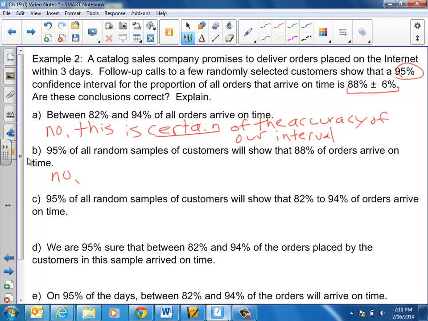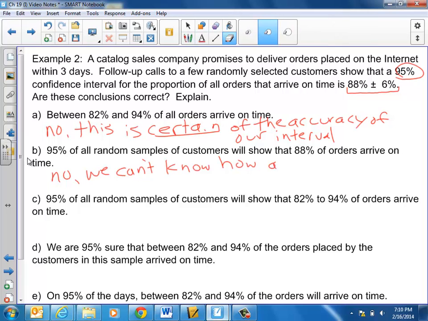To say that 95% of all the samples are going to similarly show 88% of the orders arrive on time is something we can't know. We can't know how other samples are really going to behave, how other samples might behave.